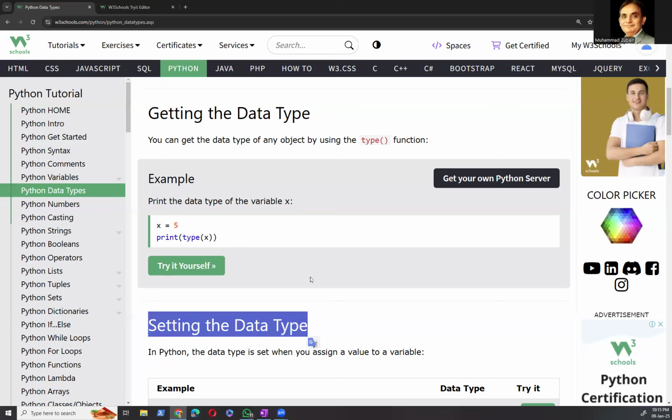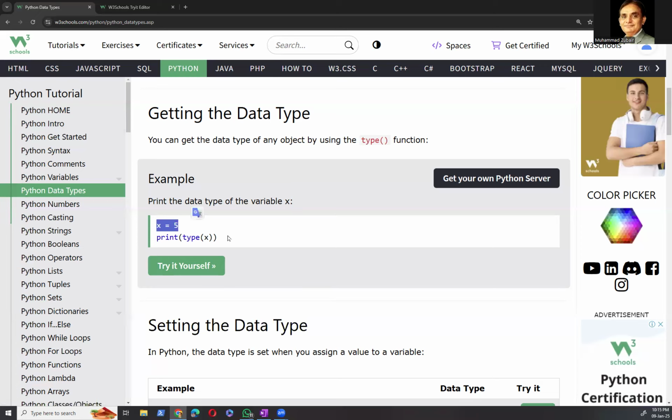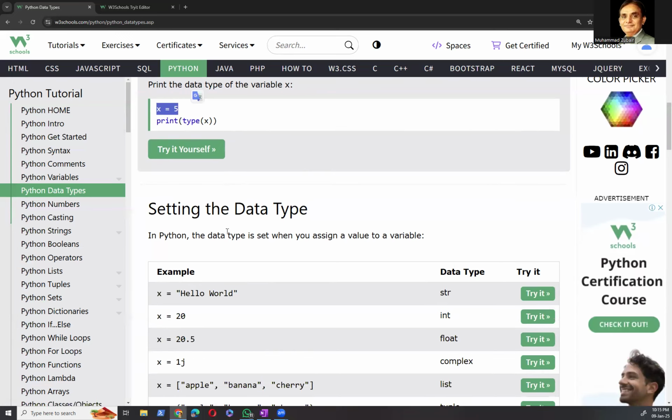And we can set our data type by ourselves as well. Although Python knows what kind of data type it is, we can specify the data type, that, look, this 5 is an integer, right? We can tell it. So here you can see that in Python, the data type is set when you assign a value to a variable.